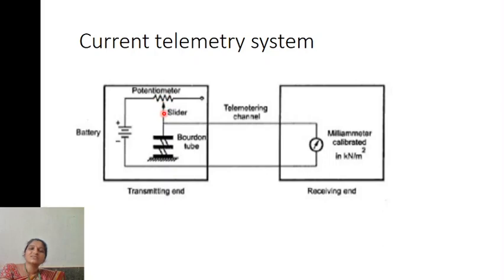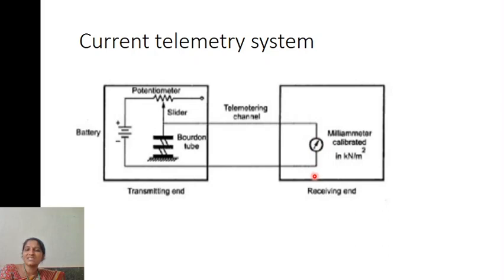Whenever the slider moves over this potentiometer, the current varies. That current is transmitted over the telemetry channel and connected to the ammeter, which will show you the reading.